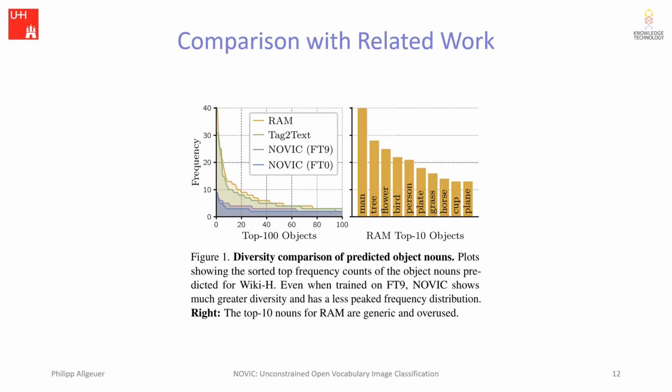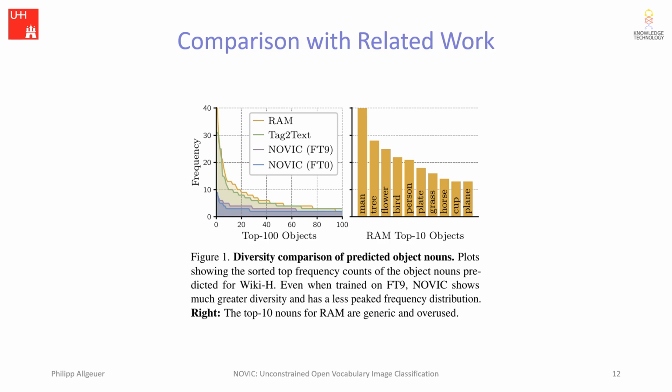larger base of words. The right plot shows a zoomed-in view of the top 10 words for RAM, where we can see their coarse and uninformative nature, like man, tree, flower, plate, and grass. These words are easy go-tos that often avoid the actual classification task, like for instance what is on the plate or grass, or what type of tree or flower it is, or what object the man is using.